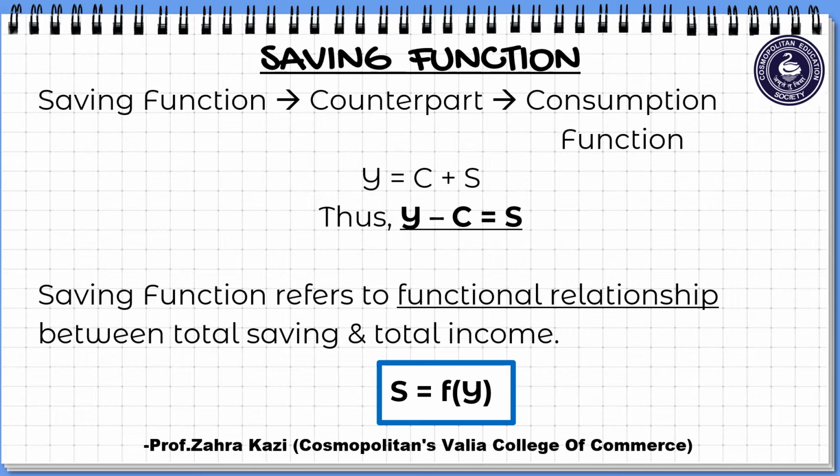Saving function refers to functional relationship. That is, it depends on two variables. First variable is total saving and second is total income. So thus we have the equation saving is a function of income. So here saving is dependent variable and income, that is Y, is independent variable. Why? Because saving depends on income. So thus saving function shows that when income increases, saving also increases. So there is a positive relationship.